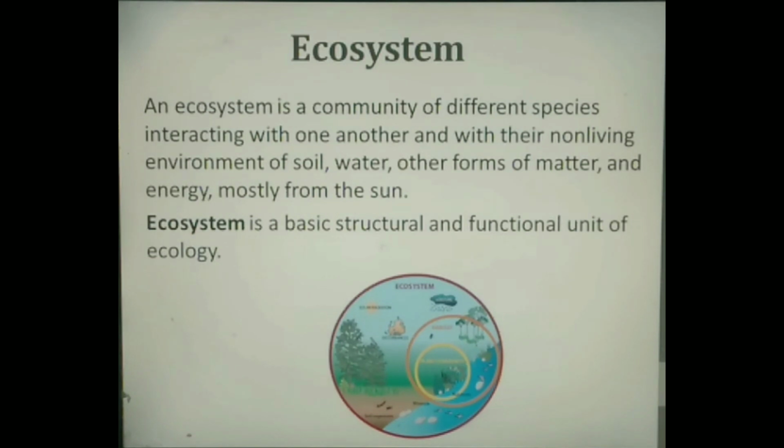The word ecosystem was coined by Tansley in 1935. Ecosystem can be natural or artificial. Examples of artificial ecosystems are crop fields, tree farms and reservoirs. Ecosystems do not have clear boundaries and are not isolated from one another. Matter and energy move from one ecosystem to another.